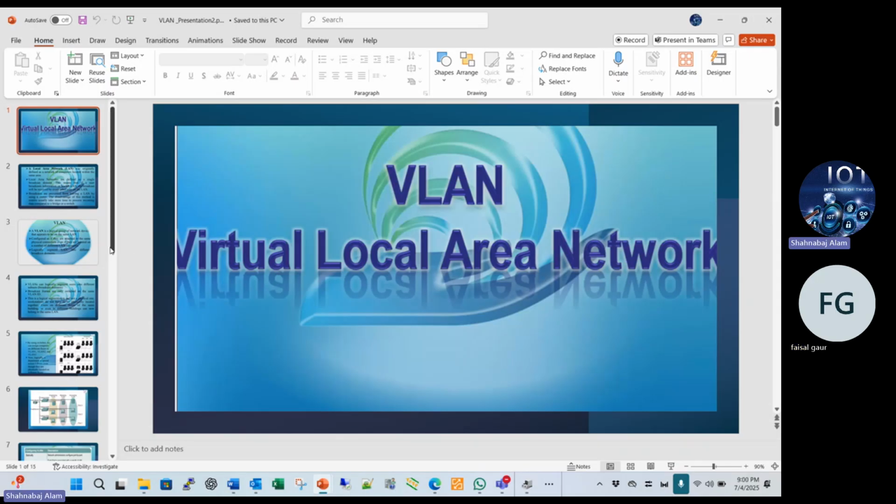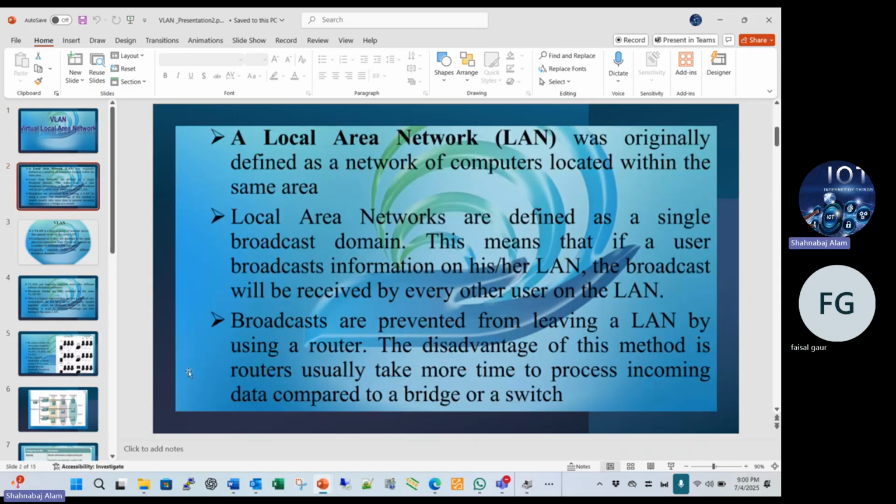Okay, so we go to the next slide, and we discuss the local area network. What is a local area network? You know about the local area network. Yes. LAN means local area network. A local area network was originally defined as a network of computers located within the same area. So local area networks are defined as a single broadcast domain. This means that if a user broadcasts information on his shared LAN, it will be received by every other user on the LAN.